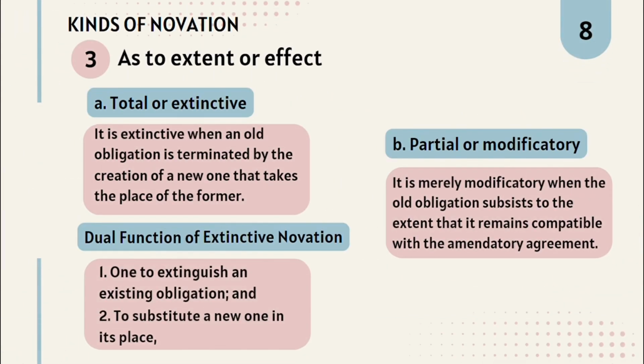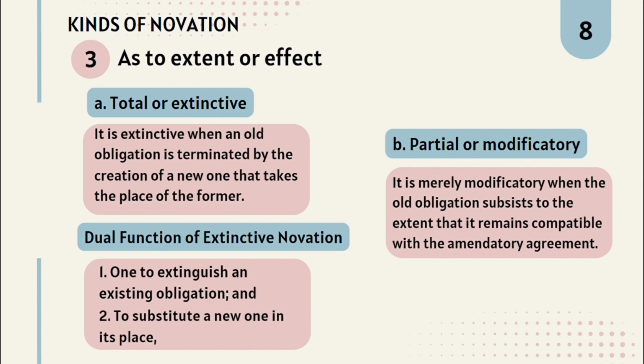Number 3. As to extent or effect. A. Total or extinctive. It is extinctive when an old obligation is terminated by the creation of a new one that takes the place of the former. In other words, when an old obligation is completely extinguished and a new one is created. Also, extinctive or total novation is never presumed. There must be an express intention to novate. If implied, it is necessary that the old obligation is completely suppressed by the new one.